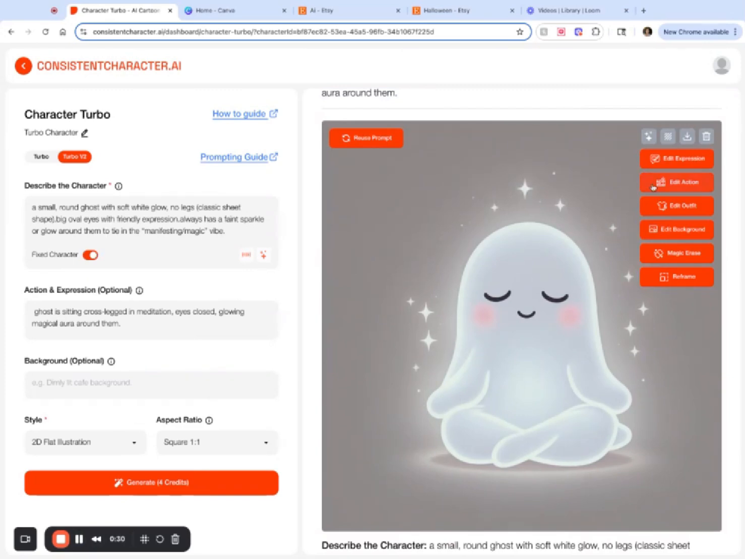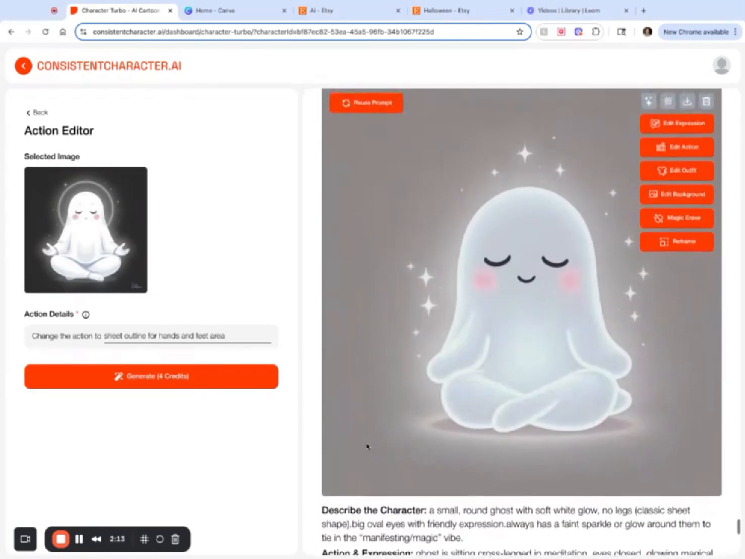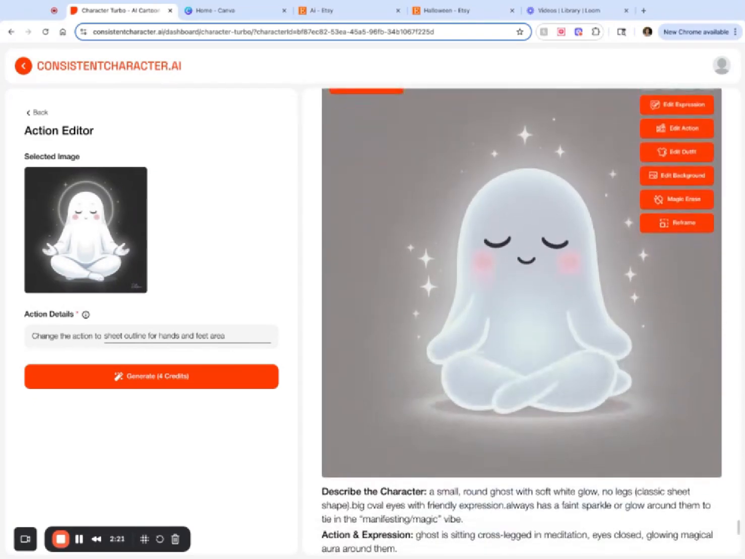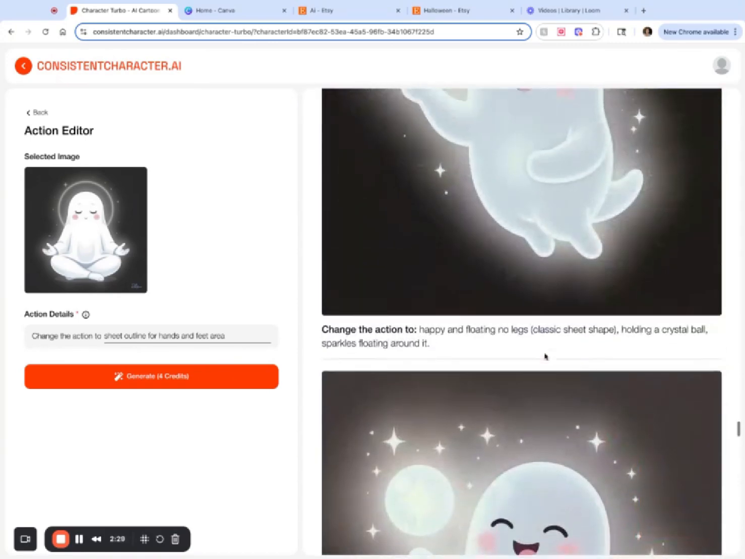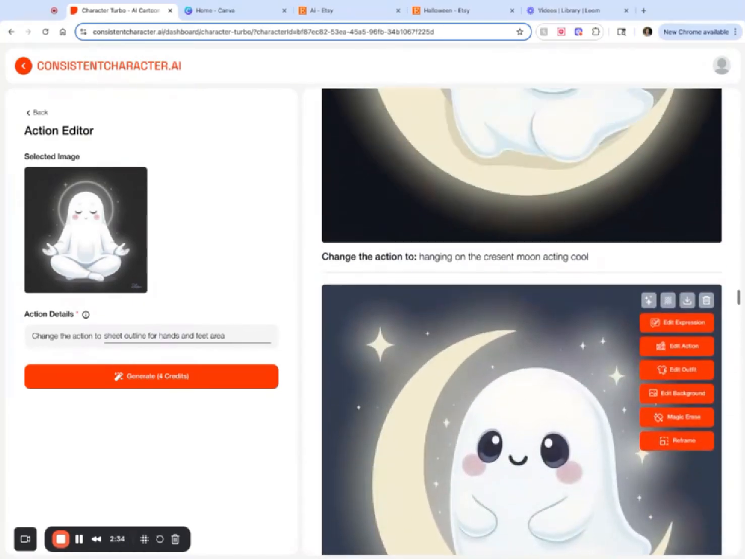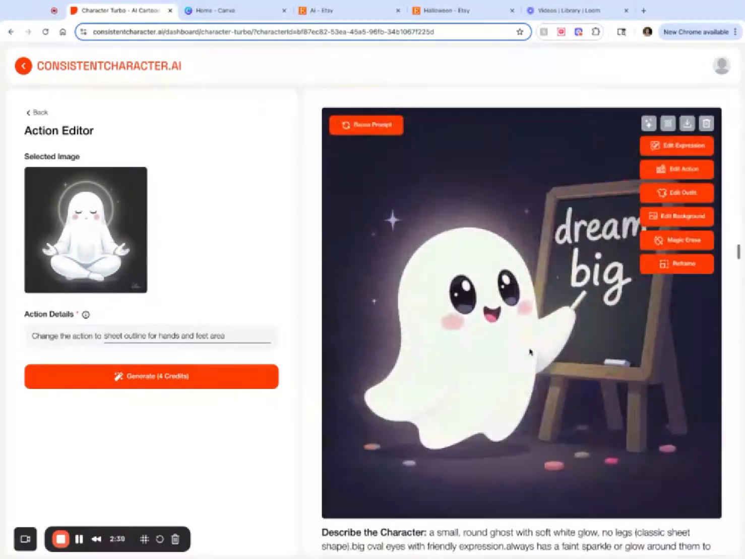So what I'm going to do is select this edit action button, and we're going to change out some of the things that they're doing. Okay, so I have my characters. It was a little bit of trial and error, and there's going to be some editing that I'm going to have to do in Canva. But I have my first image, and then as you can see, I was playing around with it. But I have a couple other images that I'm going to be using for this t-shirt.